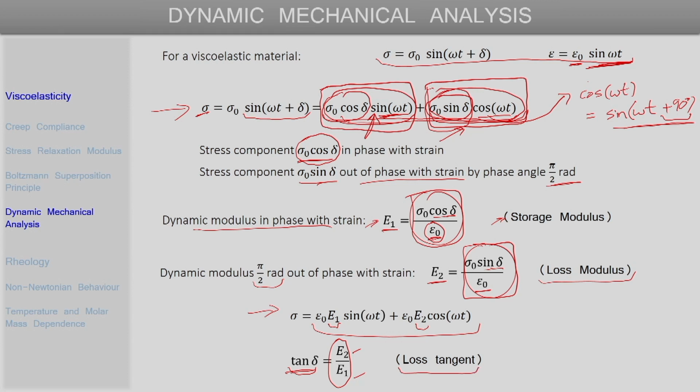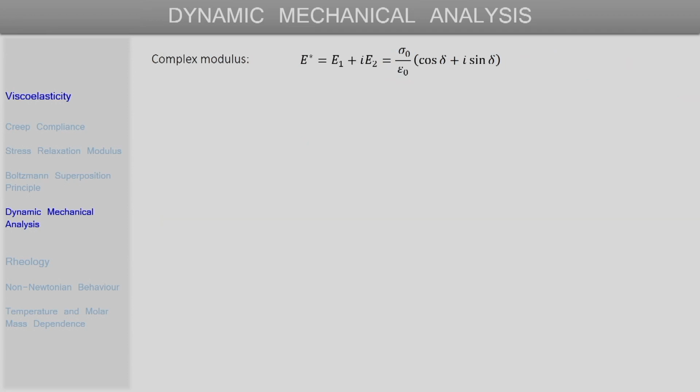So, the two moduli that we have defined here, in many cases are combined as a single complex modulus of this form. Where E star is a complex modulus, and the storage modulus is expressed as the real part of this complex modulus, and the loss modulus E2 is represented as the imaginary part of this complex modulus E star. So, if we substitute the expression for E1 and E2, we get this expression for the complex modulus.